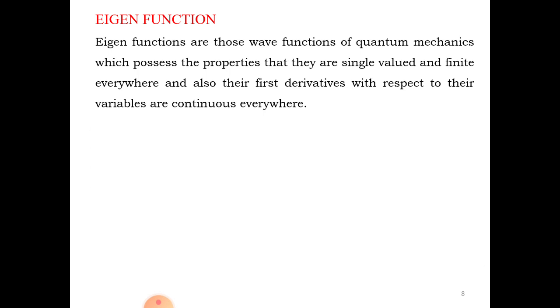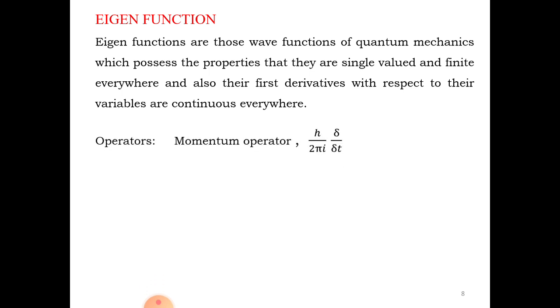Quantum mechanics gives rules for extracting the information of psi to predict the results of measurements. The rule consists of certain mathematical operations which are to be performed on psi, and these specific operations are known as an operator.